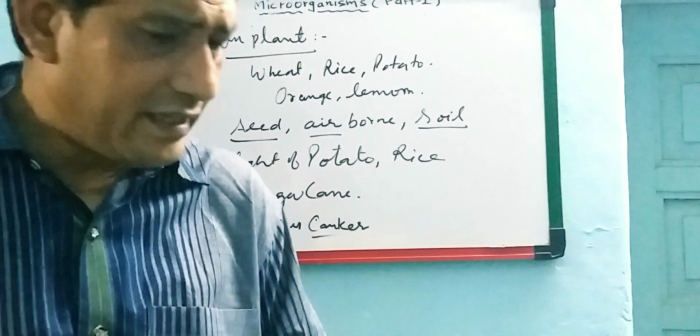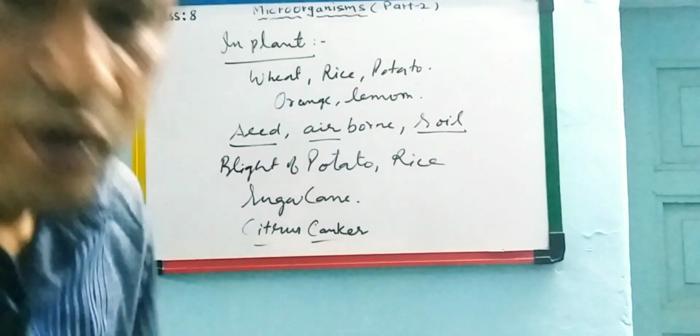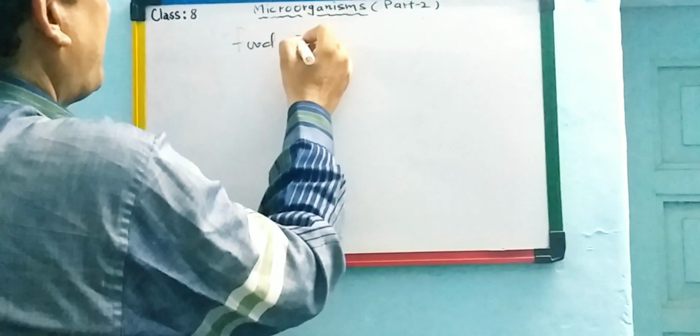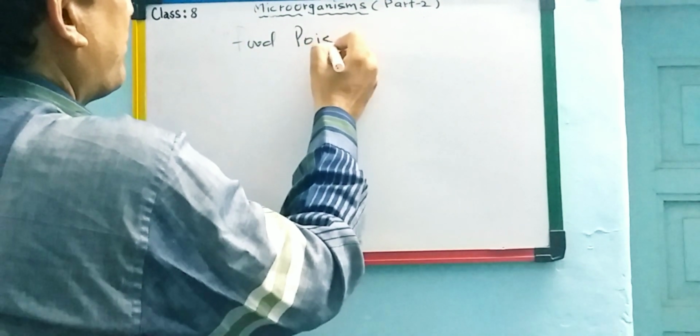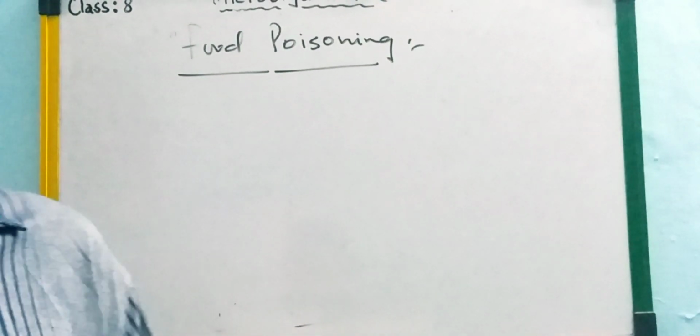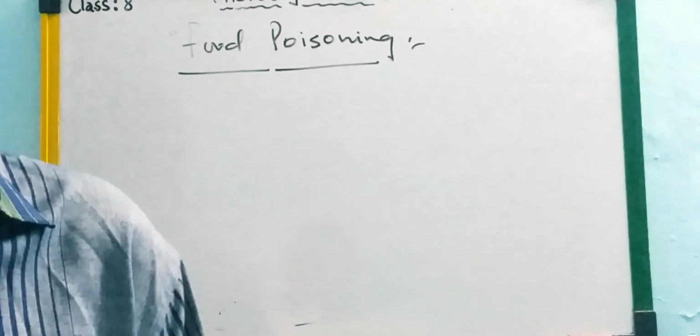One more thing is very important, that is called food poisoning. Food poisoning is also a very common disease in human beings because of taking unhealthy or spoiled food items in our diet.